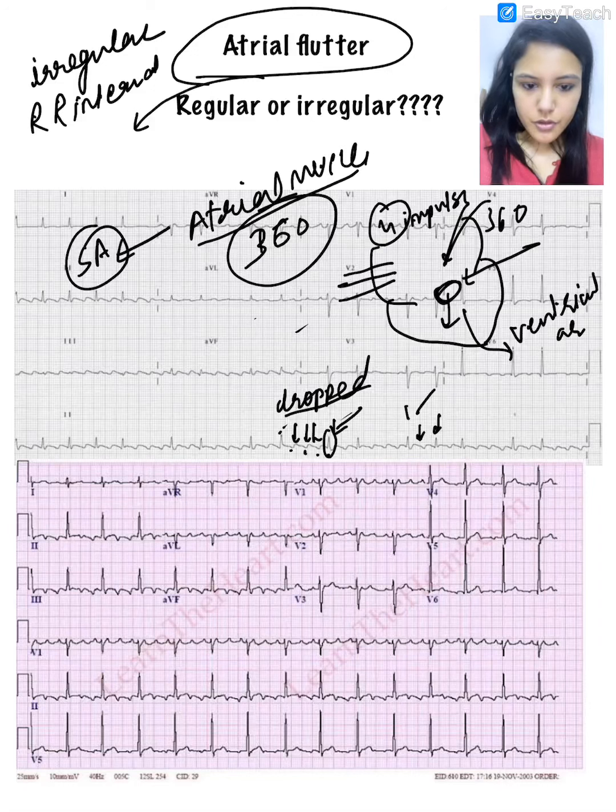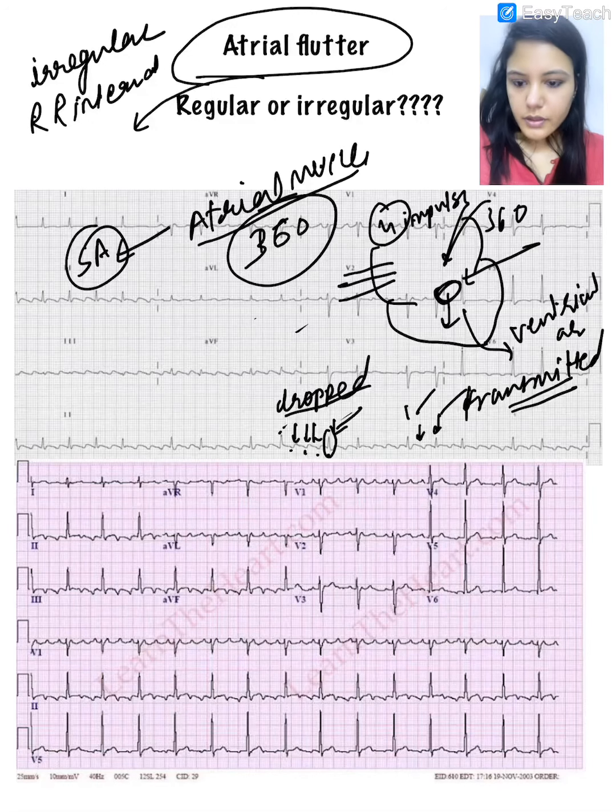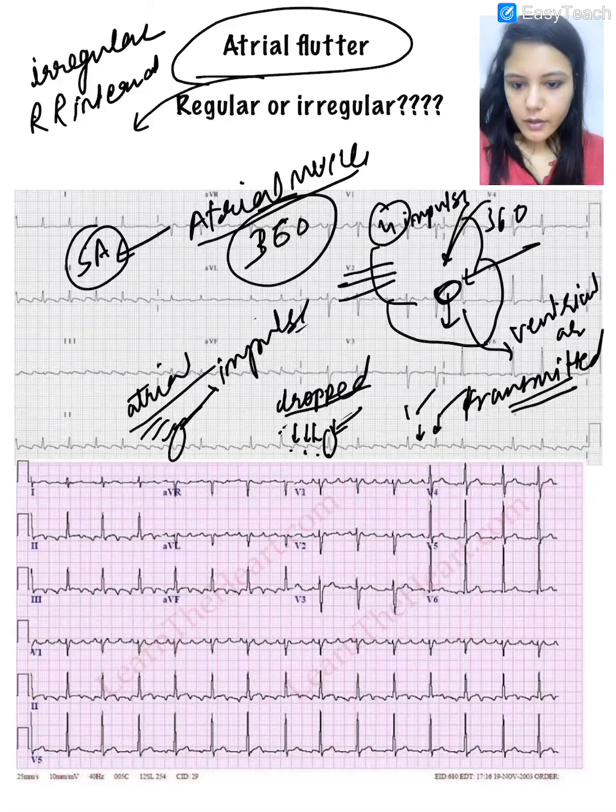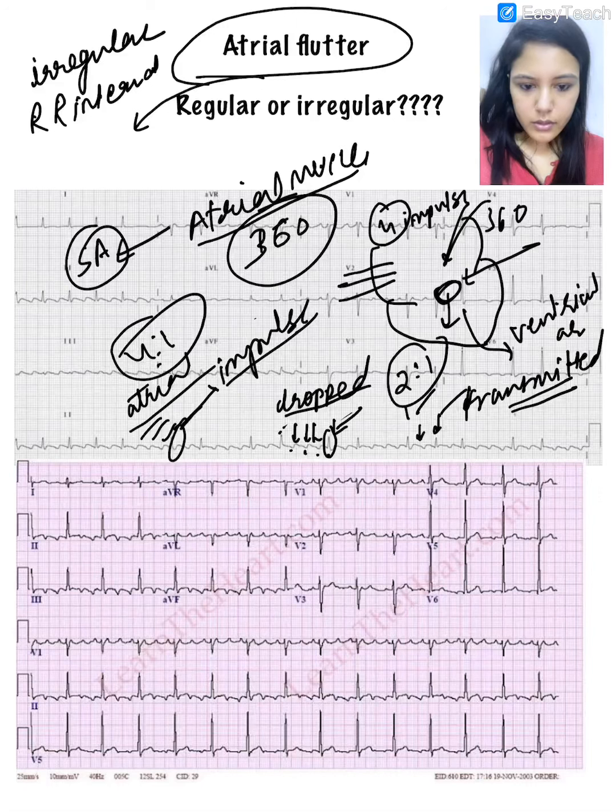This 1 was dropped and the other was transmitted. So here it is not fixed. Sometimes the atria is allowing, out of 4, only 1 impulse to pass through the AV node to the ventricle. So here there is 4:1 block. Here there is 2:1 block. Okay. So this is variable block.